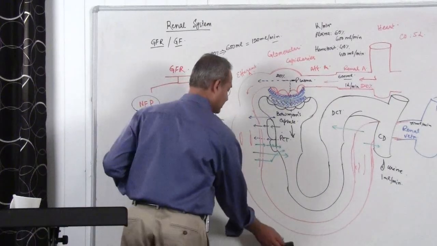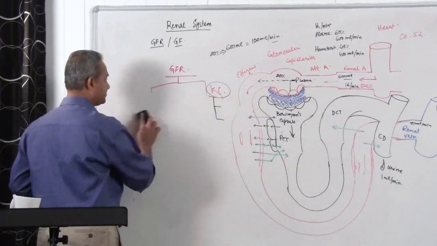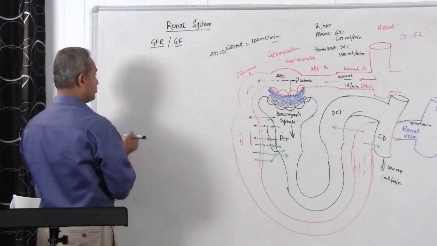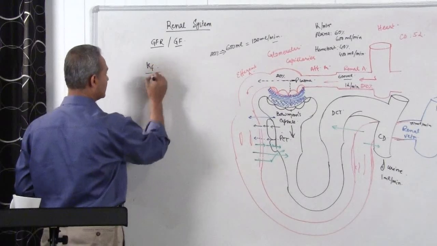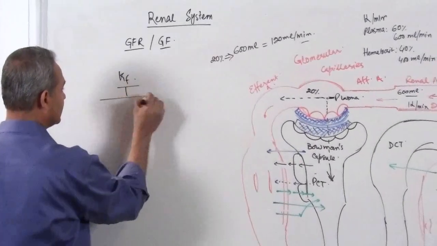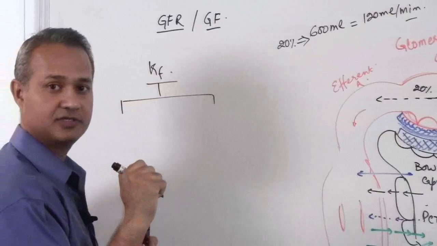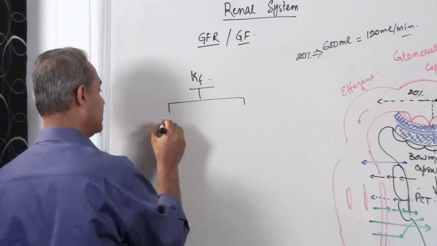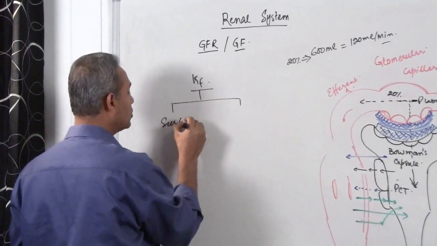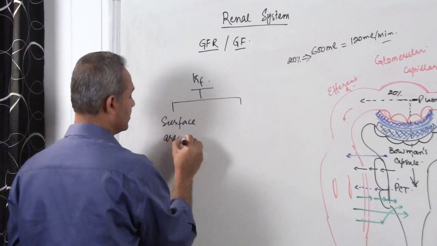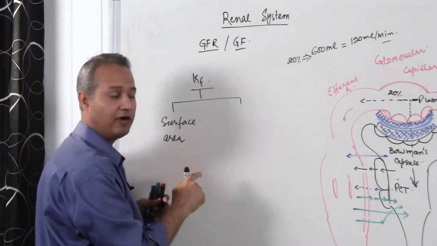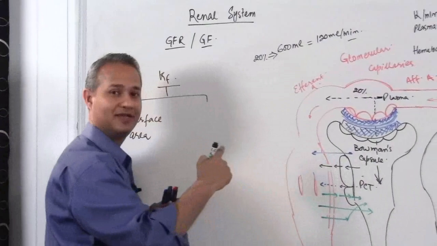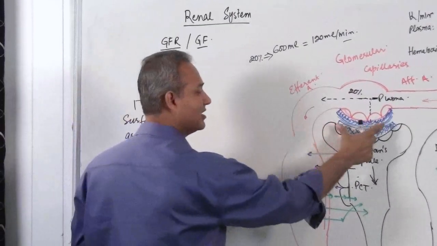So let's talk about filtration coefficient. Filtration coefficient is dependent upon 2 factors. And we'll talk about what filtration coefficient itself is. Number 1, surface area, the total surface area of the glomerular filtration membrane.